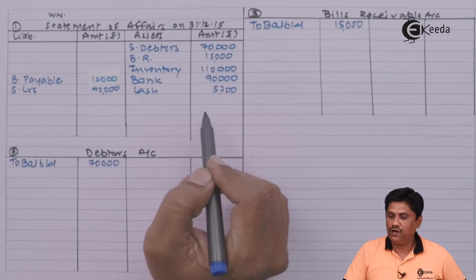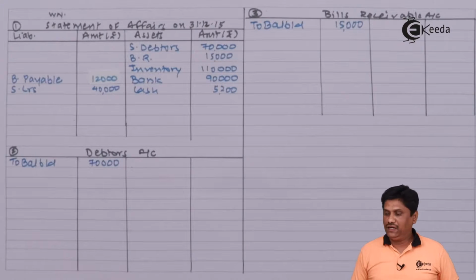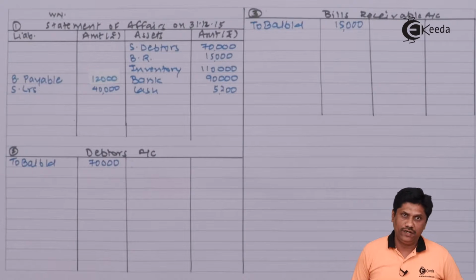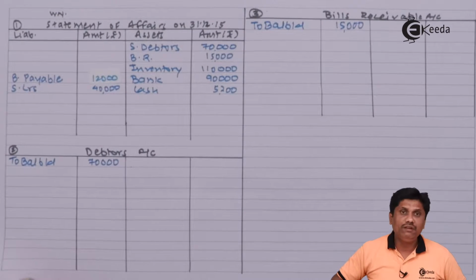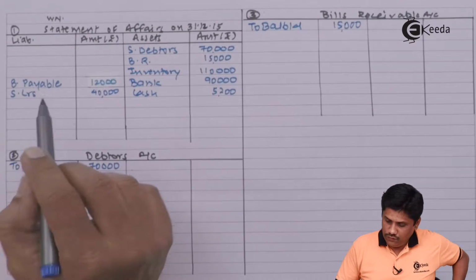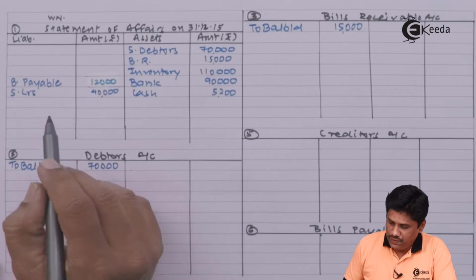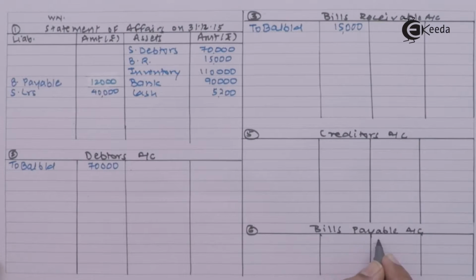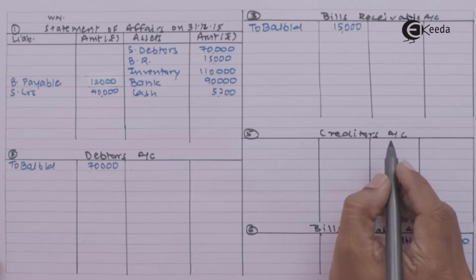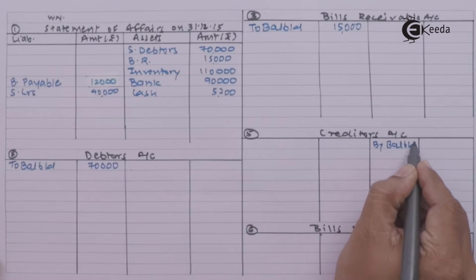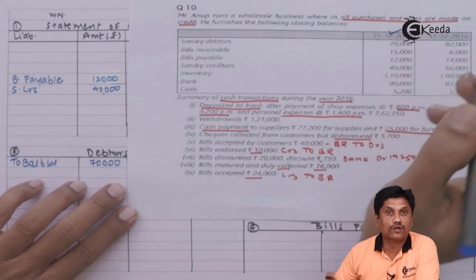So I will open bank account and I will open cash account in a columnar form. Alternatively, I can prepare bank account separately and cash account separately. Both of these are very easy for you to prepare, right? So we will prepare columnar. Next, we have bills payable and creditors. So we will have these two accounts back to back. We are writing opening balances. Bills payable 12,000. And creditors, we have given effect to this first column.